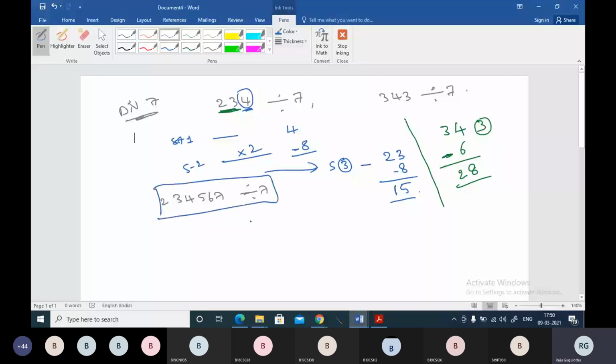Oh, I think I will eat all the time if I go with all the concepts. Okay, we'll jump to the problems, and whenever a concept is required, I will tell you the concept.